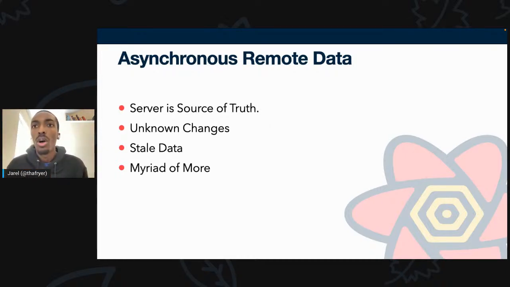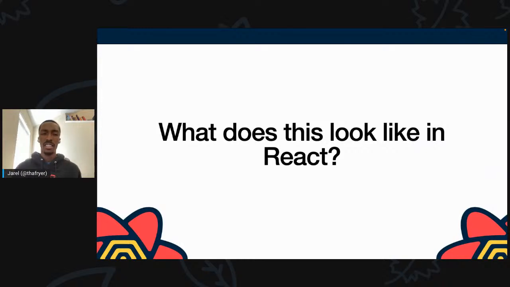It might become stale. When we talk about dealing with asynchronous remote data in your applications, you get into a world of, all right, how am I caching these requests? How am I deduplicating a lot of these requests? There's a lot of different things that you start to think about when you get into managing your remote data. So looking at this on the base level, if I'm doing this in React, what does managing my asynchronous remote data look like?